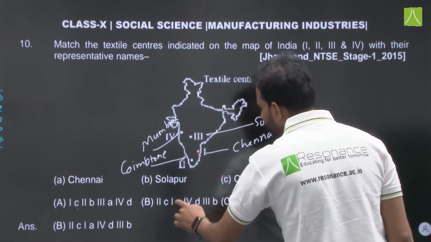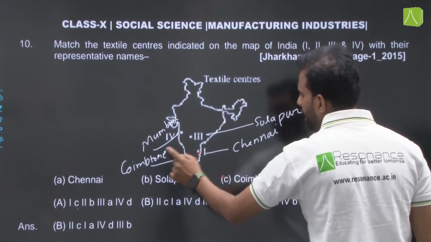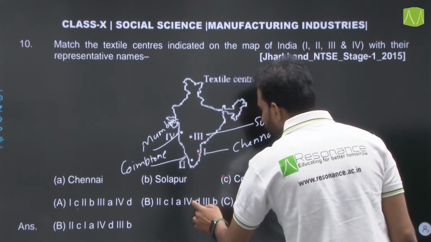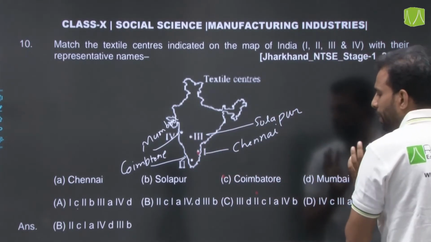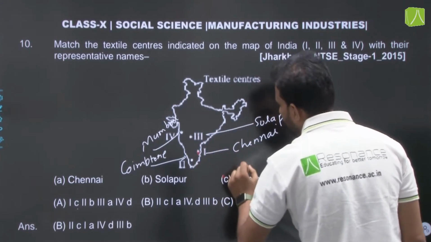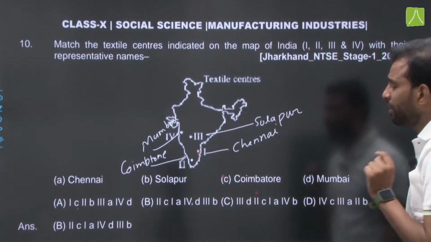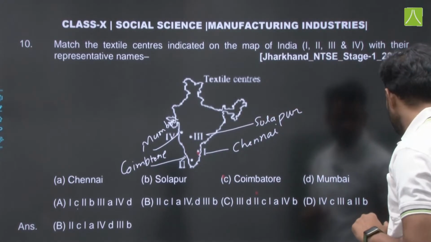First is A, Chennai. This is also right. Fourth is D, Mumbai. This is also right. And the third is B, Solapur. Okay, this is the correct option. So I can say option B will be the right answer for this question.